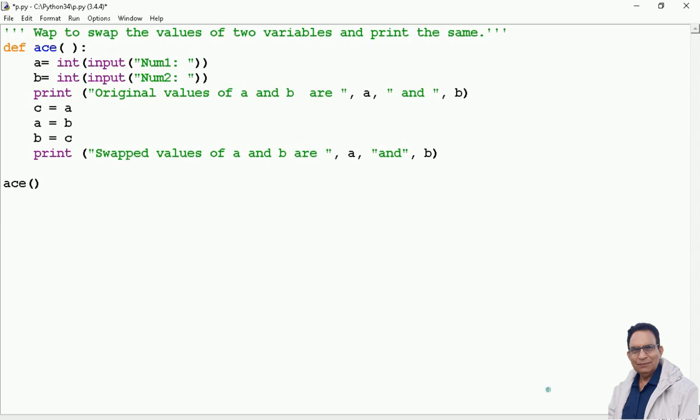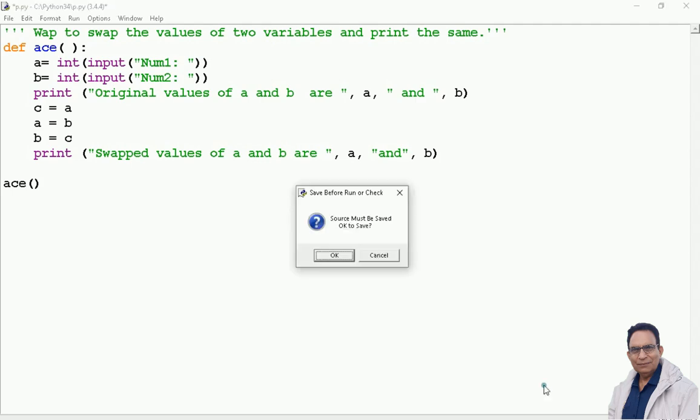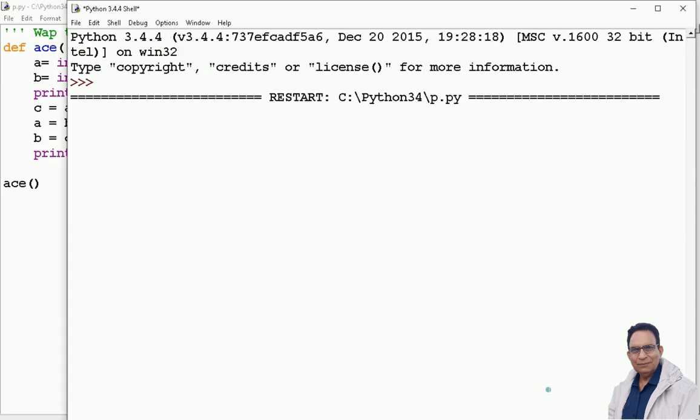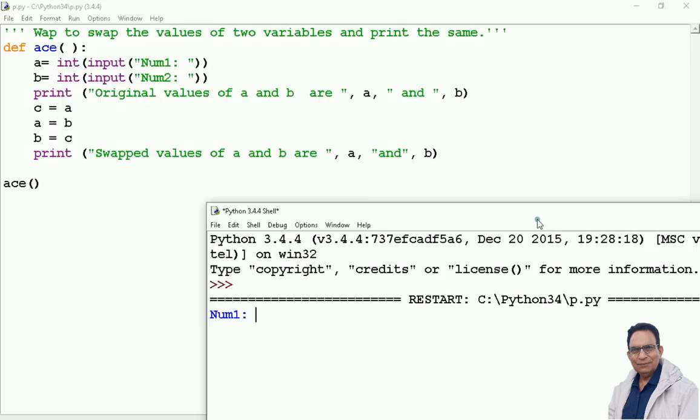I press F5 and see what happens. To see the code as well as the output, I am pulling it down. It is saying num1. So within the body of the function here, you see it says a input num1 num2, so it is asking me the value of a. Let us write the value. How much? Let us say 15. Press enter. And accept value in B. Let us see how much. 25. Okay.